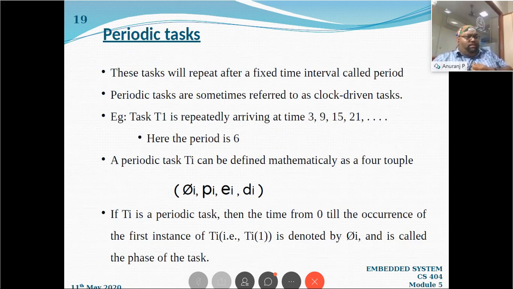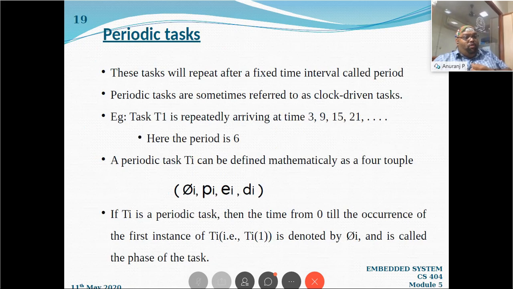We will go to periodic tasks. Don't get confused with these definitions, it's just a simple definition. Periodic task means these tasks will repeat after a fixed time interval, and that time interval is called the period. For example, say a task T1 is repeatedly arriving at times 3, 9, 15, 21, right? So we can say that the period is 6.